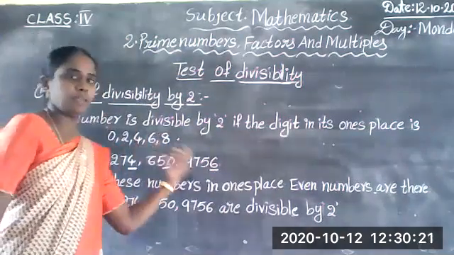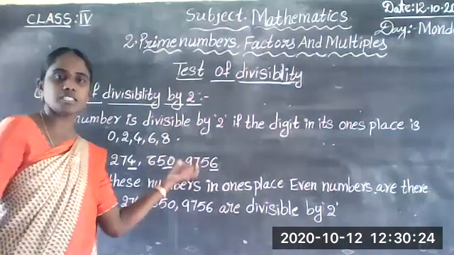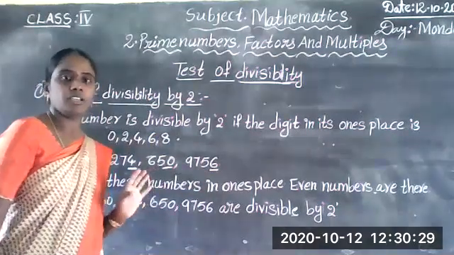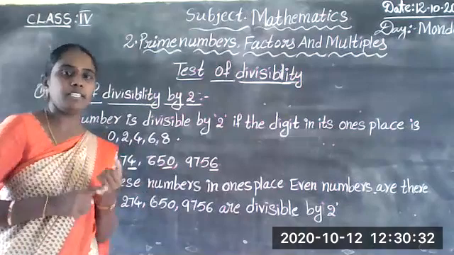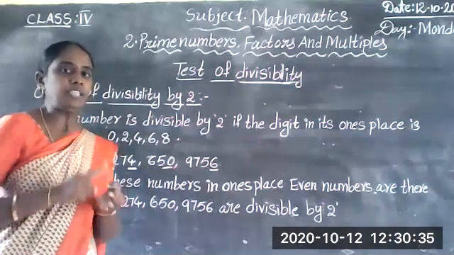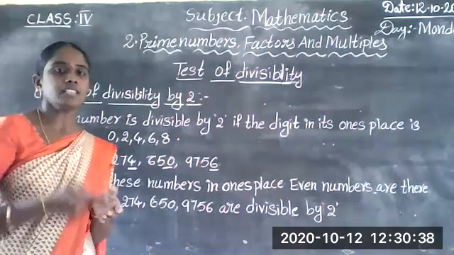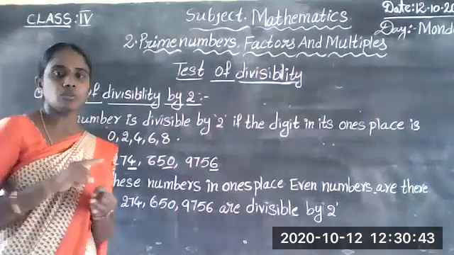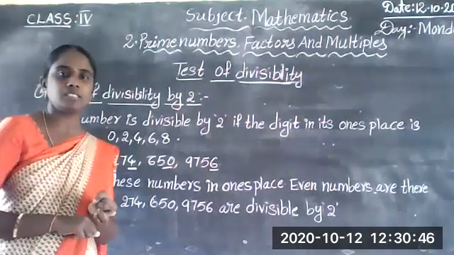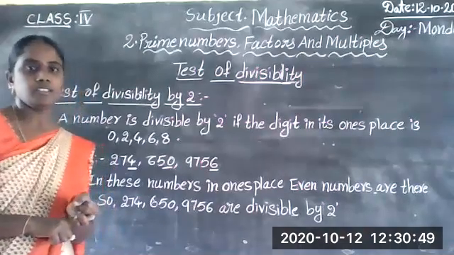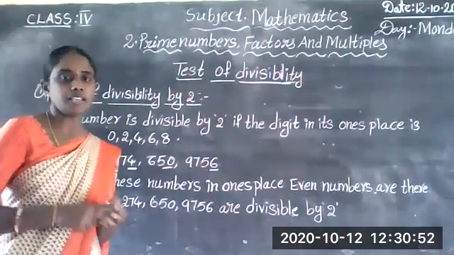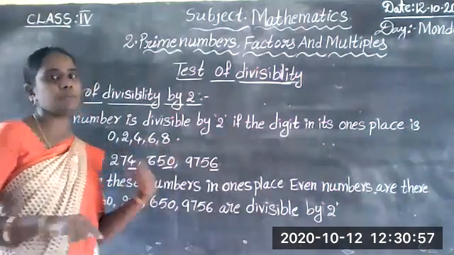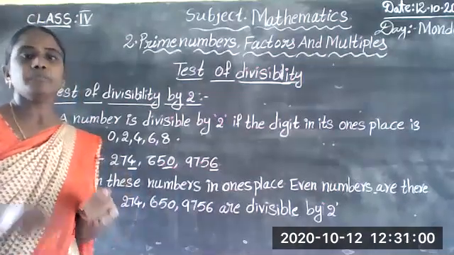Same, test of divisibility by 3, 4, 5, 6, 9, 10. These tests of divisibility are there. What rules are there for the tests of divisibility by 3, 4, 5, 6, 9, 10? I will explain in the next class. In tomorrow's class, I will explain the tests of divisibility by 3, 4, 5, 6, 9, 10.